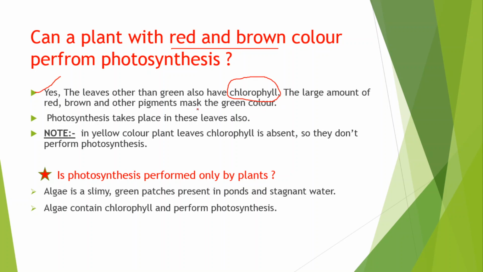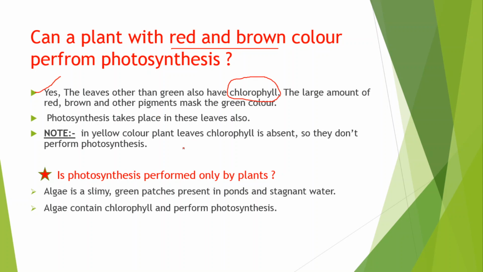So in that case what will happen? Since the chlorophyll is very less, it doesn't give the green color to the leaf. That's why we can see red and brown color. And in those leaves also photosynthesis takes place.